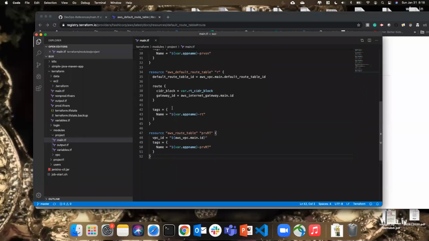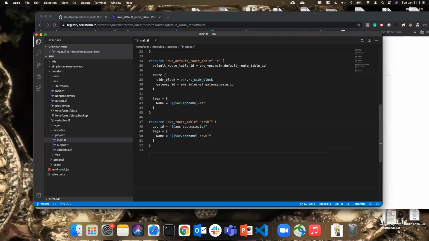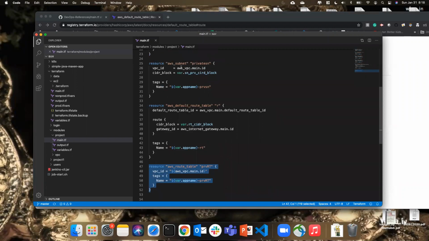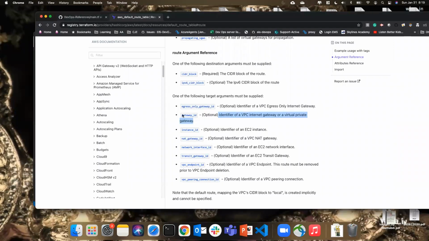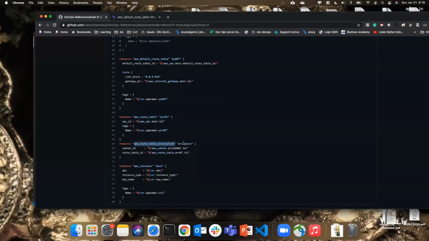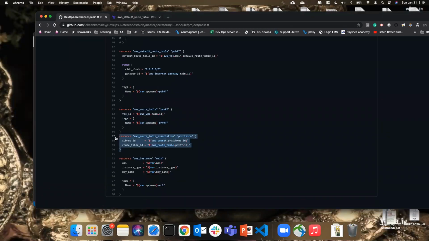I'll just copy it as it is. So private route, VPC main ID name, which is also perfectly fine. Okay. So now I need to associate. This private subnet that we are creating, we need to associate it to this private route table, right? Otherwise it will not be routed properly. So again, there is a route association resource available. I'll just copy it directly here, because this is already there. I'm going to copy this.